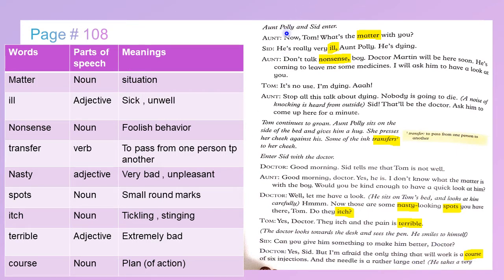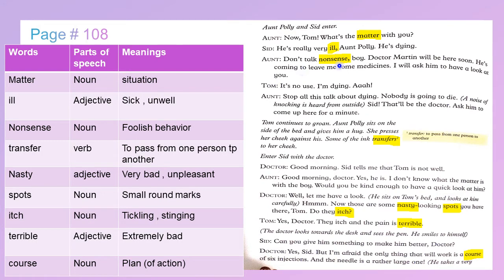Page number 108. Aunt Polly and Sid enter. Aunt: Now Tom, what's the matter with you? Matter is a noun, it means situation. Sid is really very ill, Aunt Polly, he's going to die. Ill is an adjective, it means sick and unwell.